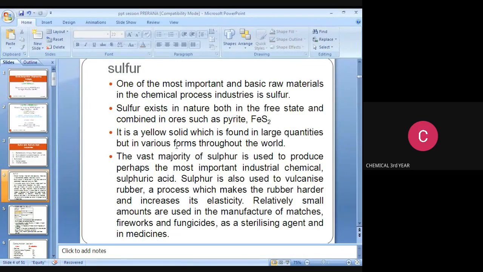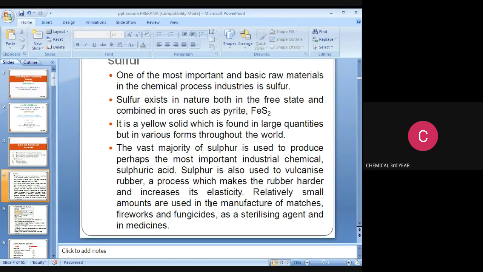The vast majority of sulfur is used to produce the most important industrial chemical, sulfuric acid. Sulfur is also used to vulcanize rubber, a process which makes the rubber harder and increases its elasticity. Relatively small amounts are used in manufacturing of fireworks and fungicides, and as sterilizing agents in medicines.